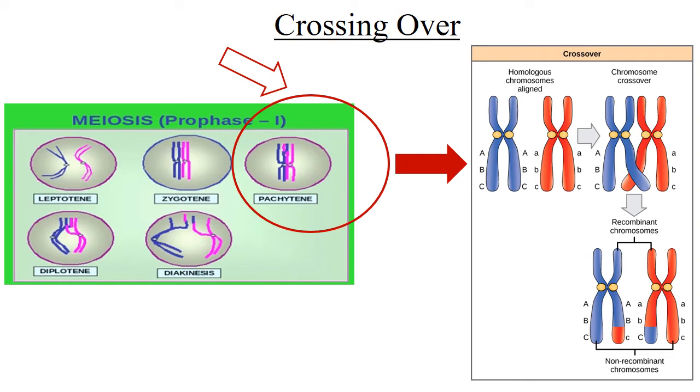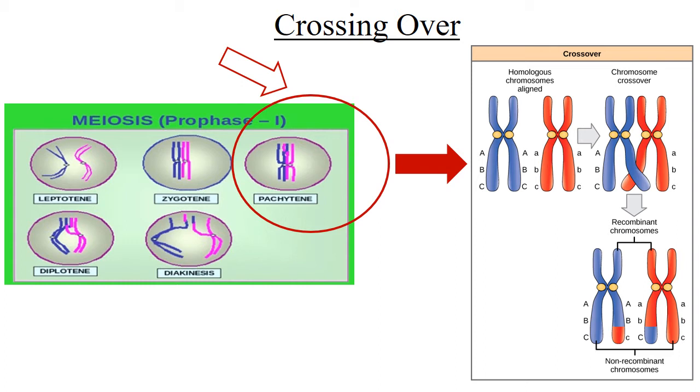So let's have a look. In the blue colored chromosome, we have three genes, capital letters A, B and C. And in the red colored chromosome, we have three genes, small letters a, b and c. These genes are the alleles of each other, as we have discussed in the class previously. Once the crossing over takes place between the non-sister chromatids of the homologous chromosome, we get the recombinant products as capital A, capital B and small c, followed by small a, small b and capital C.